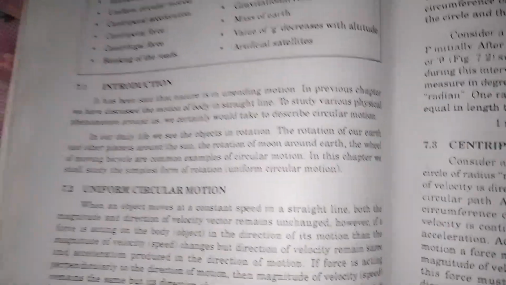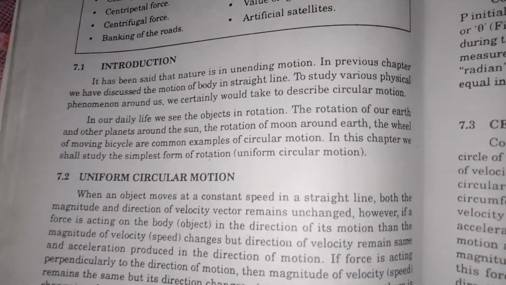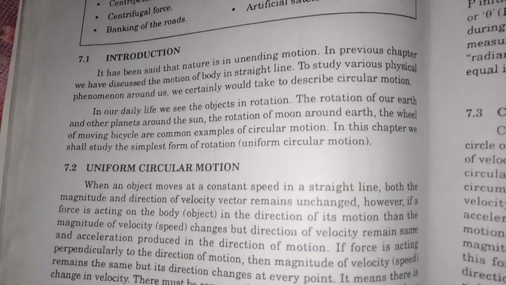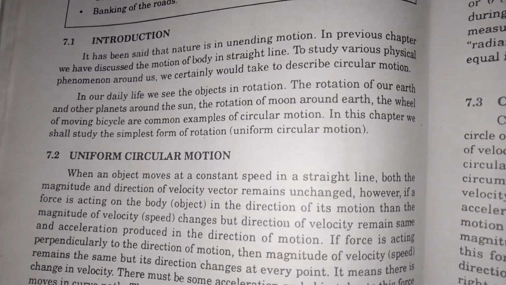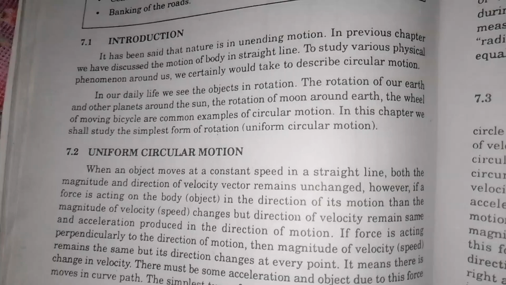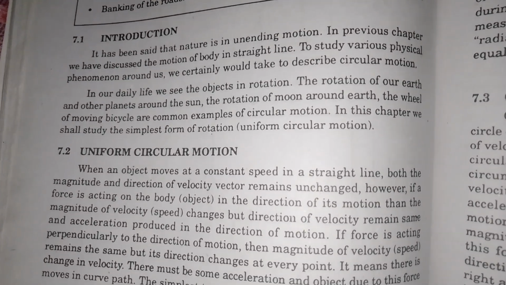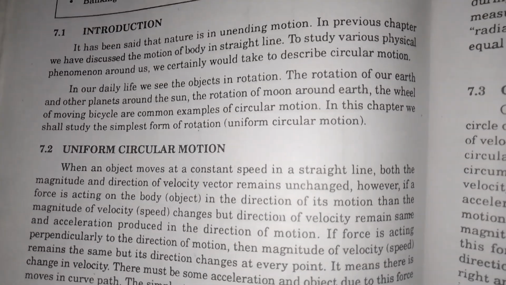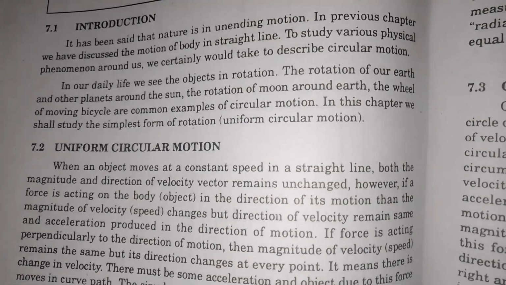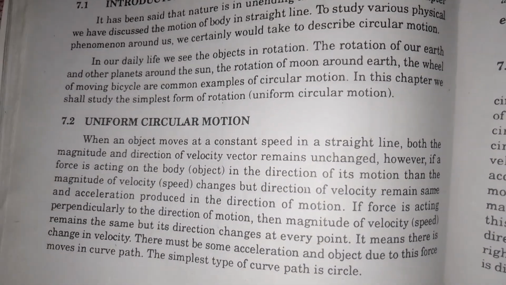In our daily life, we see objects in rotation. The rotation of our Earth and other planets around the sun, the rotation of the moon around the Earth, and the wheel of a moving bicycle are common examples of circular motion. In this chapter, we shall study the simplest form of rotation, uniform circular motion.